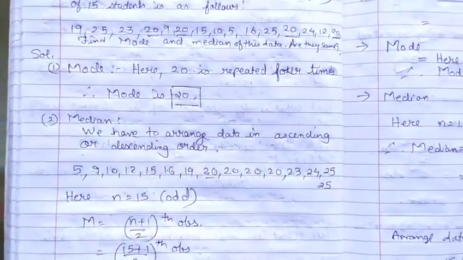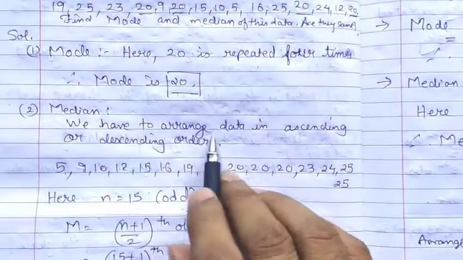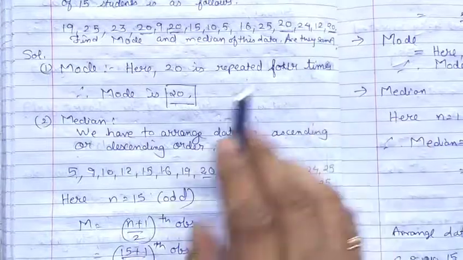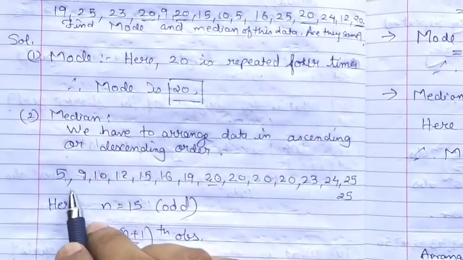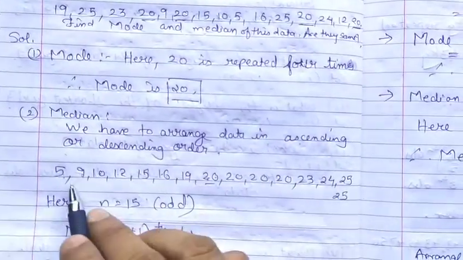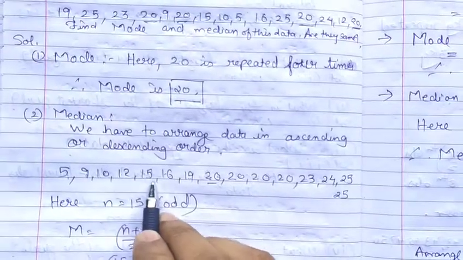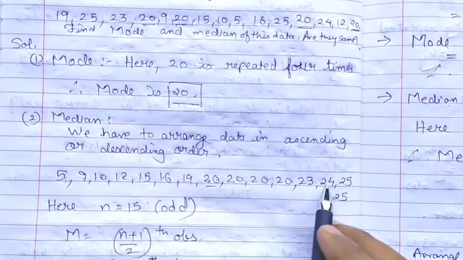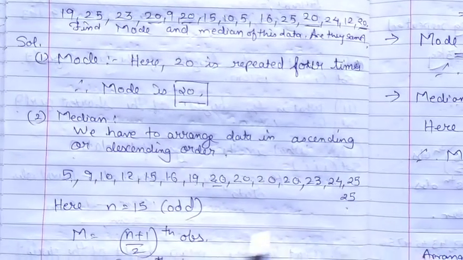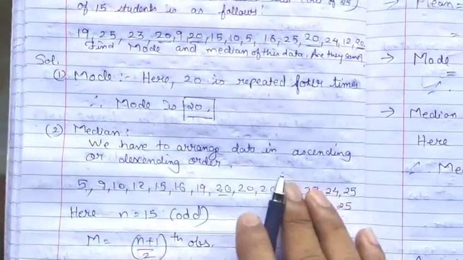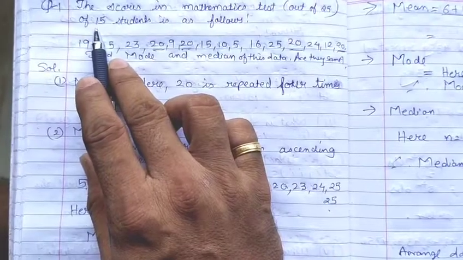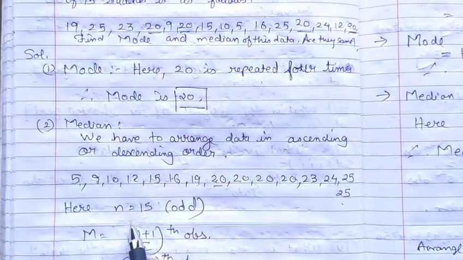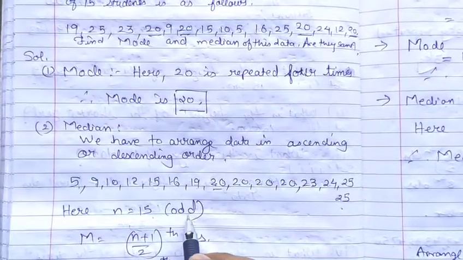Now to find the median, we have to arrange the data in ascending order first, starting from the lowest number to the highest number: 5, 9, 10, 12, 15, 16, 19, 20, 20, 20, 20, 23, 24, 25 and 25. Now your total number of observations is 15, that means the value of n is 15, and 15 is an odd value.